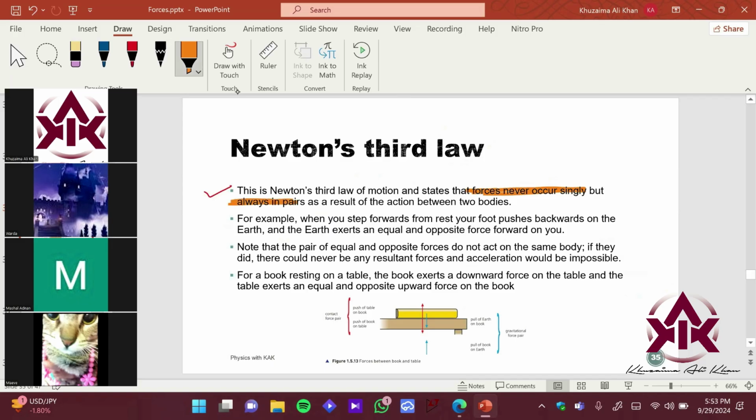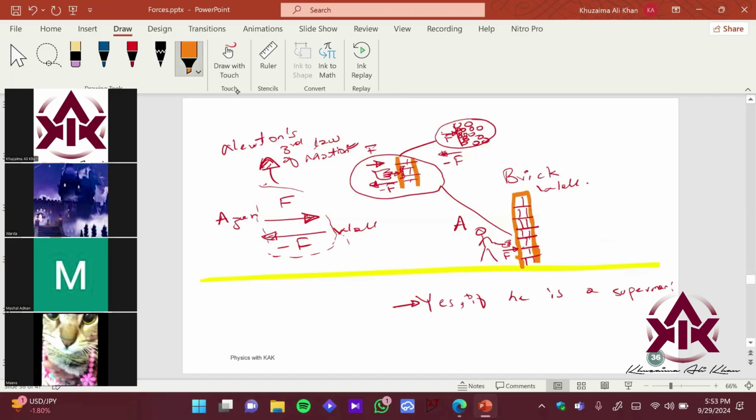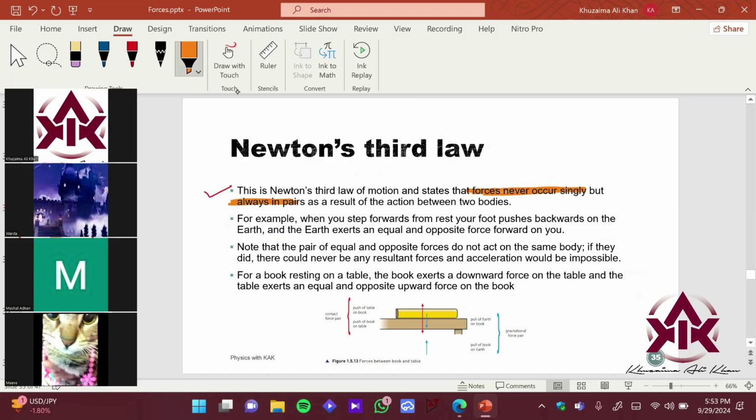Why is that? If you just see this example that we made, when Azan applied a force, the wall also applied the force in the opposite direction. So there is a couple of forces. So forces exist in pairs. Okay. So for example, when you step forward from rest, your foot pushes backwards on the earth.